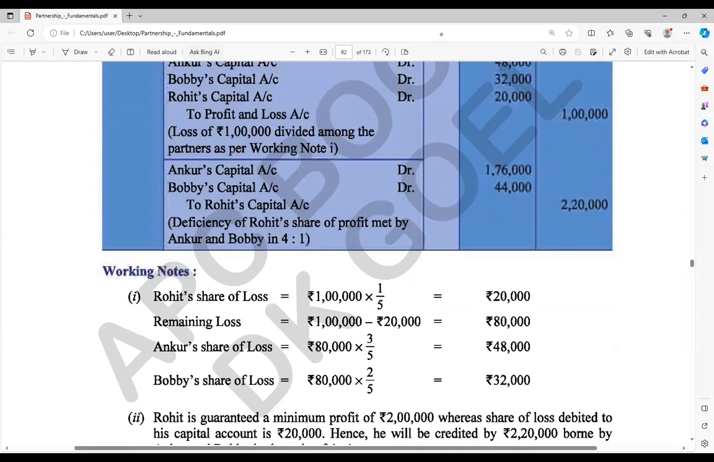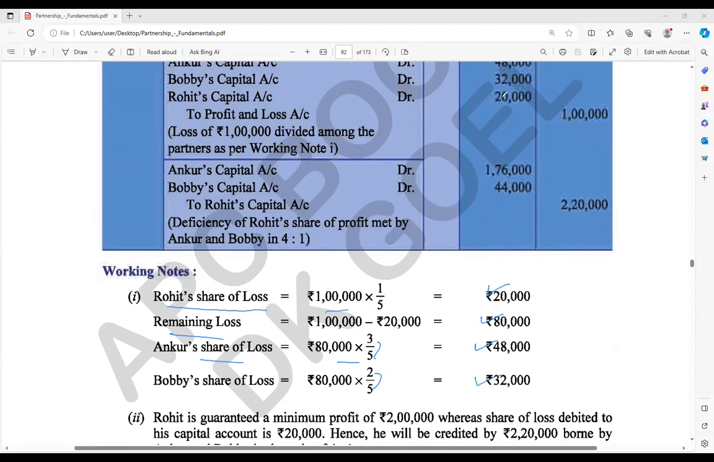Now see, as per the loss, 1/5 we are calculating in the working note. So Rohit's loss will be 20,000, right? And the remaining loss for them is 80,000. For them, Ankur's loss should be 3/5 and Bonnie's 2/5. Their ratio was 3:2. So 48,000 and 32,000. Is that okay up to this?